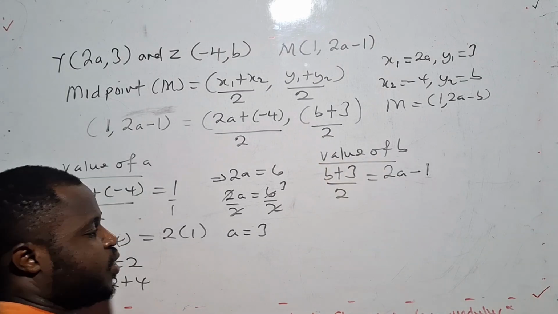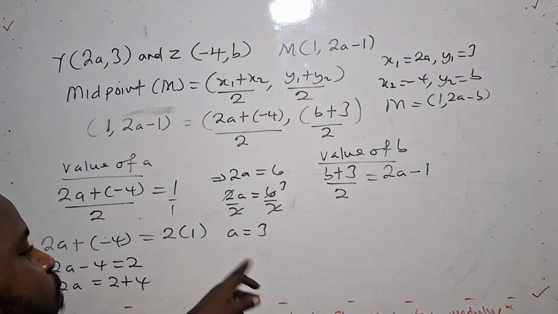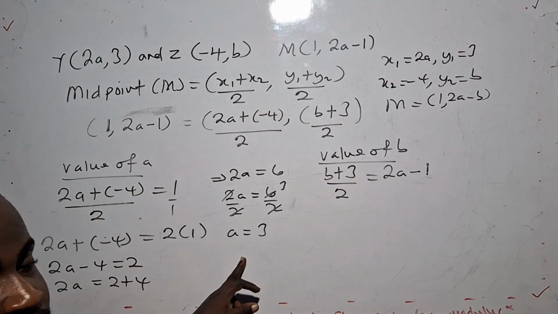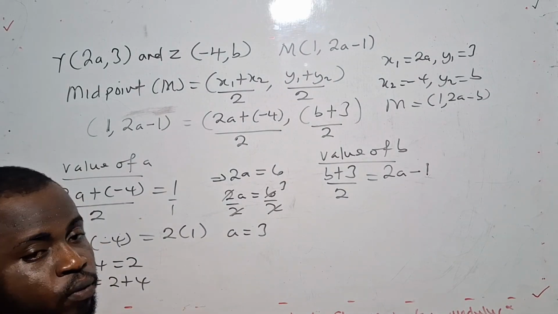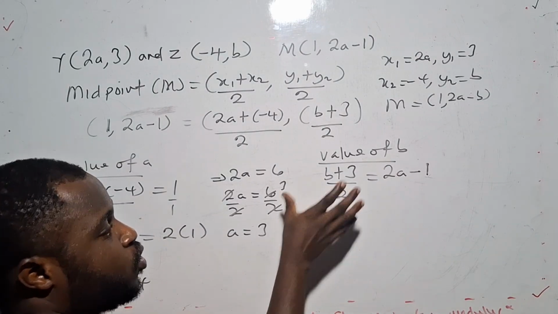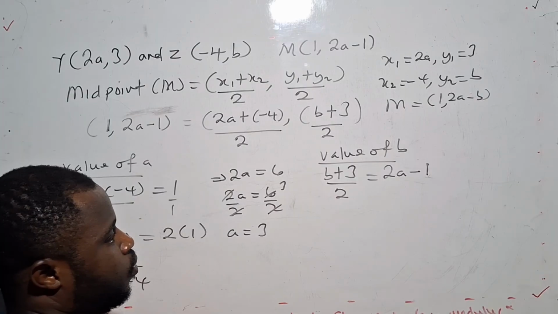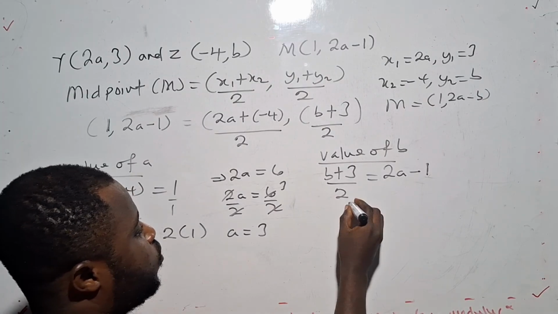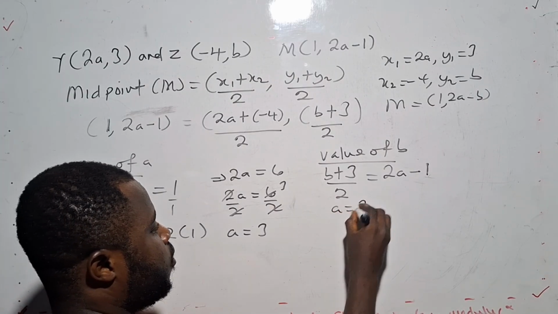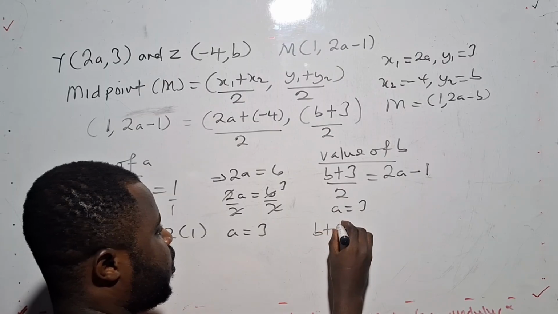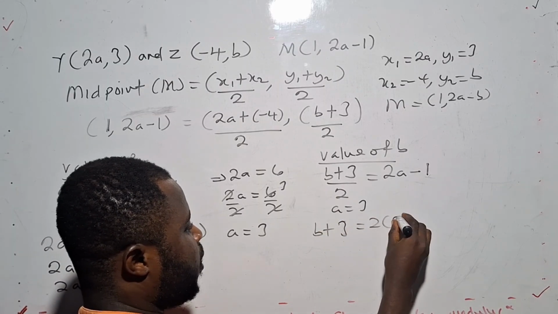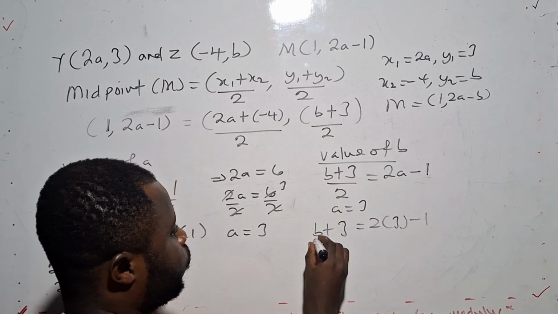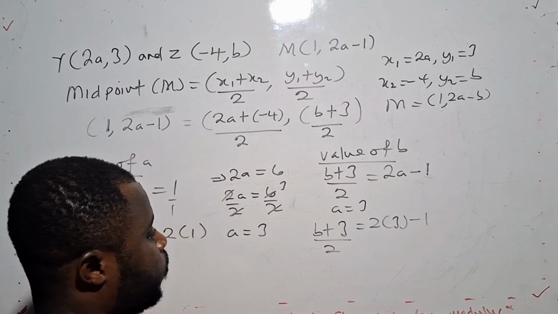I'm seeing 2 letters. Meanwhile, I found the value of a already. Don't be confused here. You have calculated the value of a, so you have to put it in so that you have only one variable. So with this, we know a is equal to 3. So we are going to have b plus 3 all over 2 is equal to 2 multiplying 3 minus 1.